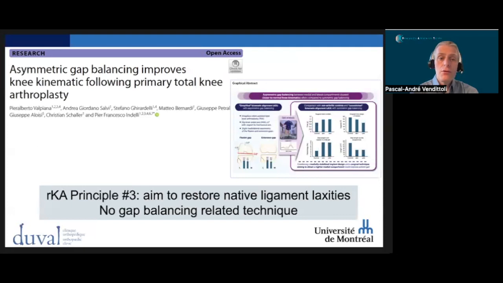Thanks to Indeli's group for publishing this great paper. So our third RK principle is to restore native knee collateral balance in laxities versus aiming for ligament isometry. We should avoid all gap balancing related techniques that modify bone resections.